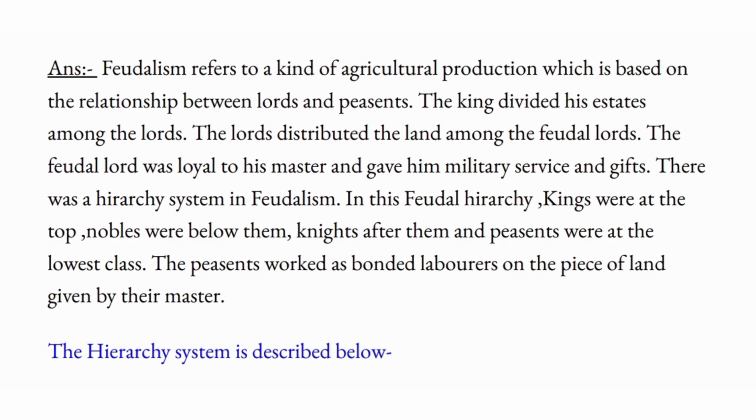There was a hierarchy system in feudalism. In this feudal hierarchy, kings were at the top, nobles were below them, knights after them, and peasants were at the lowest class. The peasants worked as bounded laborers on the piece of land given by their master. The hierarchy system is described below.